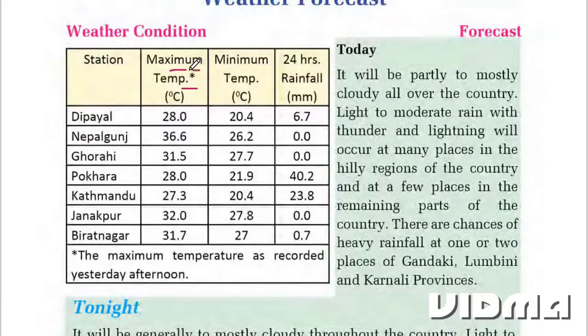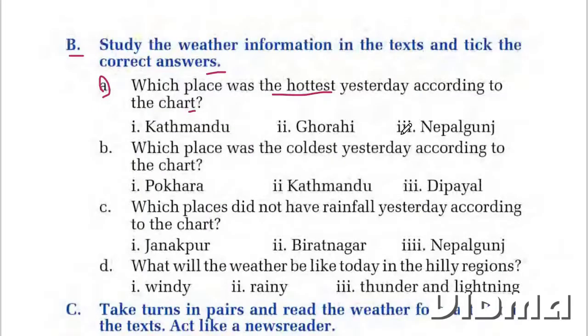Nepalganj 36.6 is the maximum. So our answer is Nepalganj. We have to tick the correct answer, that is Nepalganj.